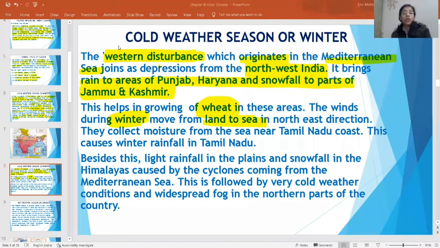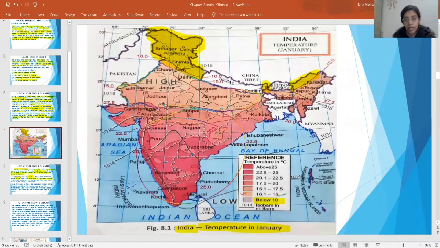So this helps in growing wheat in these areas. When they are going in the northeast direction, here, this is the eastern side, here is your Tamil Nadu. Okay. What happens? In Tamil Nadu, they collect moisture.